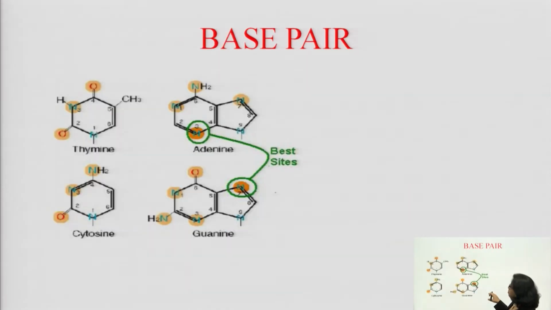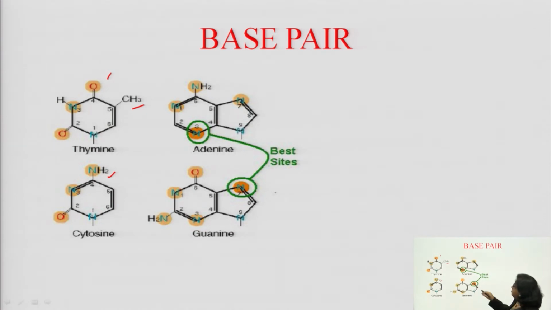So, now I move to base pairs. You see the structure of the bases. Here you see the structure of thymine, here you see the structure of cytosine. The only difference, you see, the basic ring is the same. Here a methyl group is there, here the methyl group is missing, here oxygen is there, here an amino group is there. So, the difference is here and here. This is the difference between cytosine and thymine.